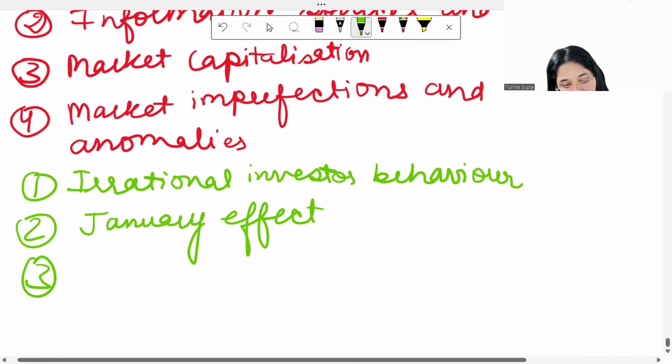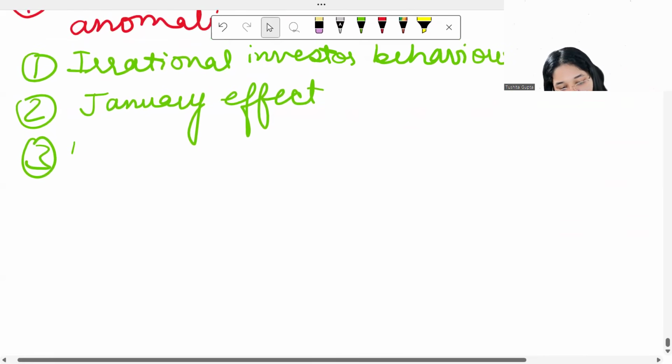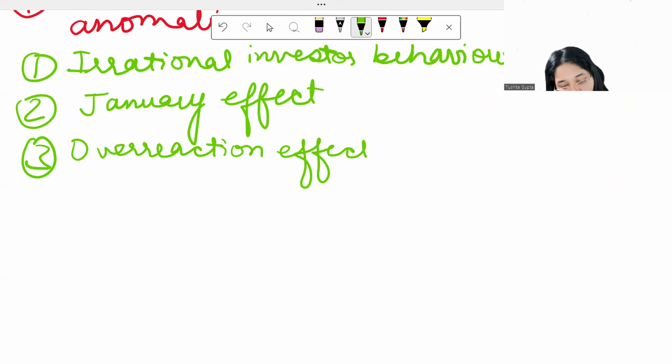Number 3 over here is your overreaction effect. Now, what happens in the overreaction effect is that, let's suppose there's been very good news about a company or very bad news about a company. Whenever this news is in the market, the shareholders are going to overreact to it. If there's good news, the price will rise beyond any limits. If there's bad news, the price will fall very badly.